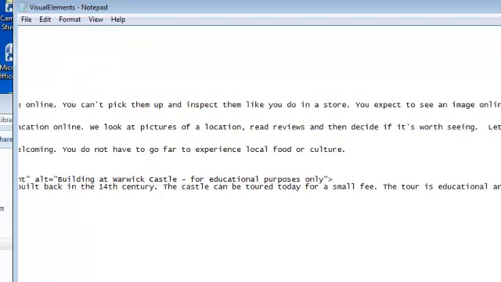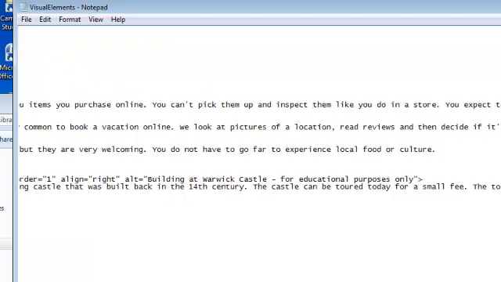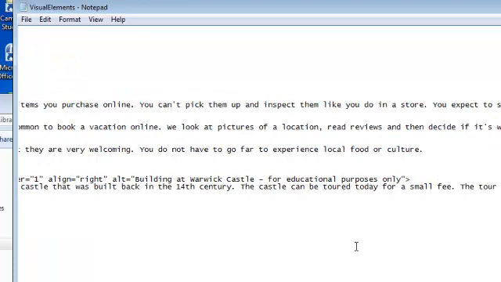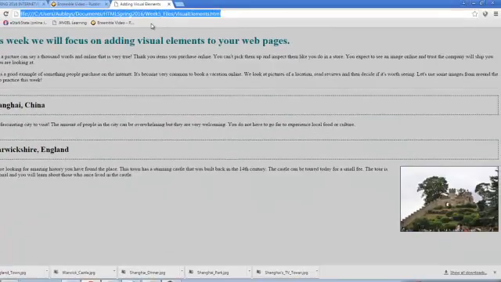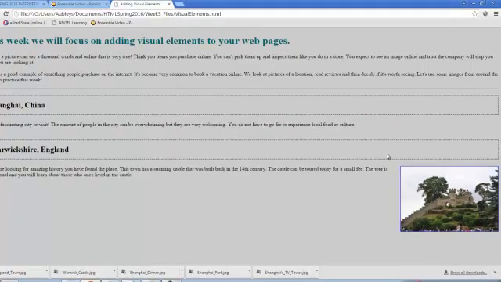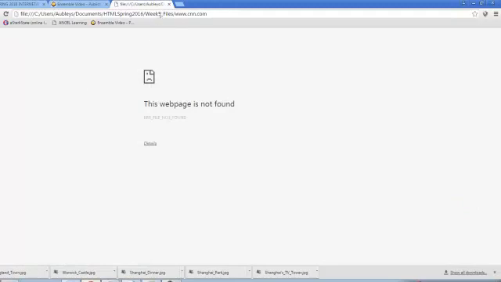Then we close our link the same way we closed it before. We save it, we test our page. Now if we run our cursor over our image, we see the hand and we can click, and oh, if I would have typed it correctly with HTTP, we would have gone to CNN.com.